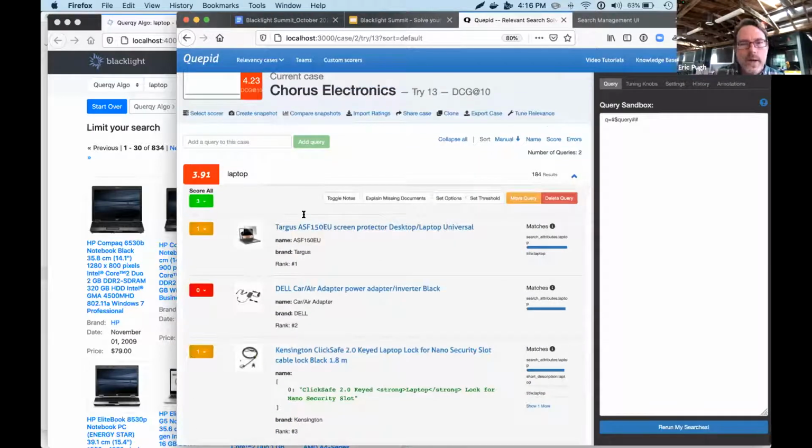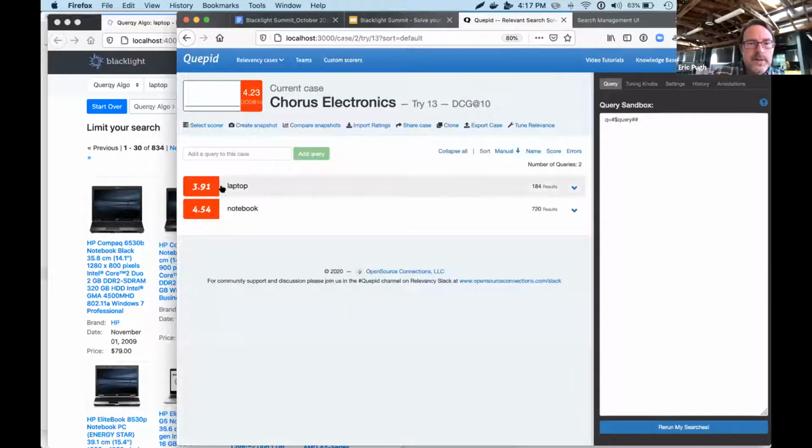Now, what this rating does, it gives us a number. It gives us some data. We get to move from a qualitative measurement of how good search is to a quantitative measurement of how good search is. So here we go. And so we've already run and scored, and our average score is this 4.23.